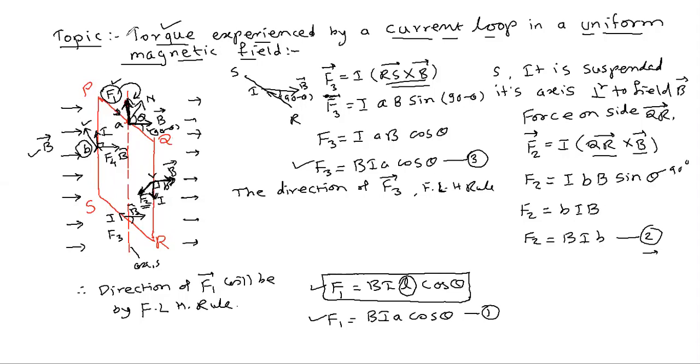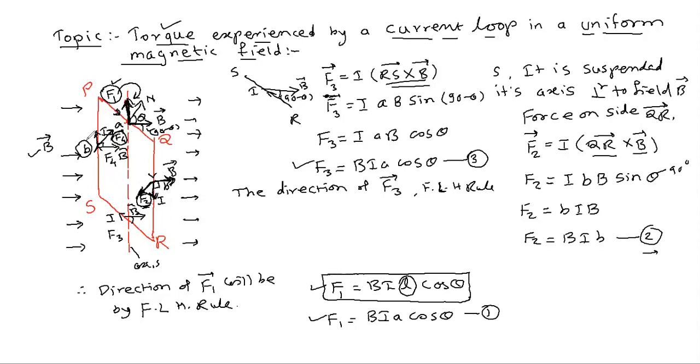So ultimately I will write this. The direction is given by this direction like this. It is perpendicular to I and B. That is the direction of this F4. Now you will see that I have shown it on this side, and now I am changing this side so that it is clear: here the direction of the F2 and here the direction of the F4.